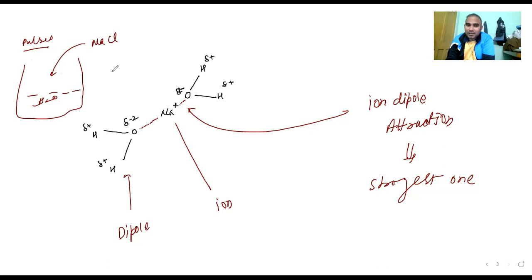Simply like the salads you are using, in that also we sprinkle some salt. Why? We cannot say hydrogen bonding, because hydrogen bonding will be there between water molecules. But when you are adding the salt, it gets melted. When you observe closely, when you put salt on some cucumber, you find some water is coming out. You find a different mechanism happening on the surface. So what mechanism is there? Ion-dipole attraction is taking place there. Understood?